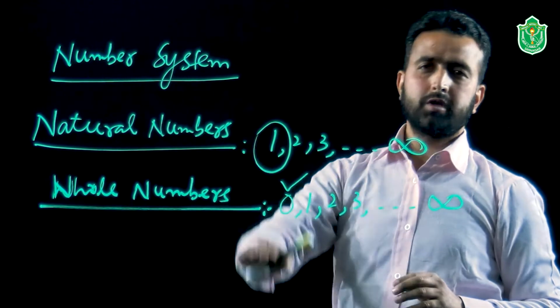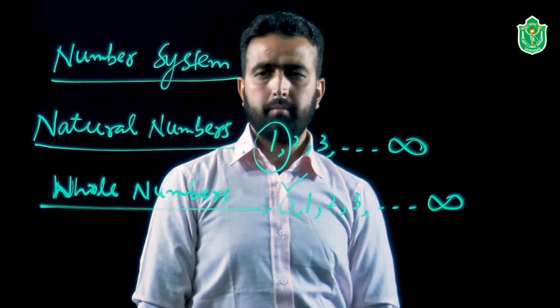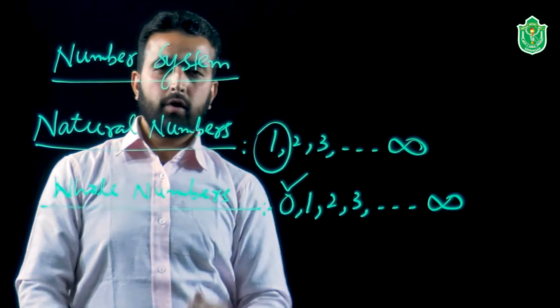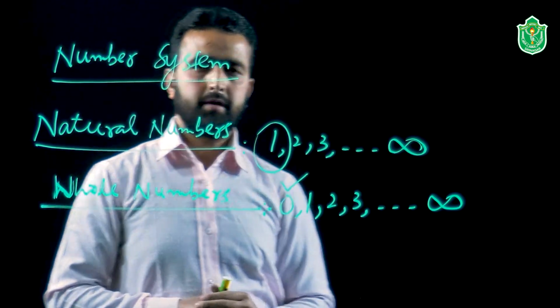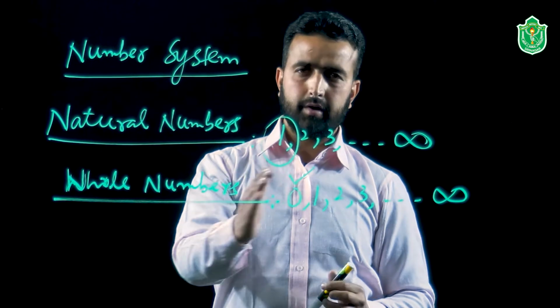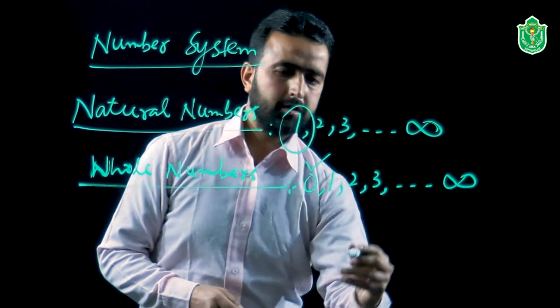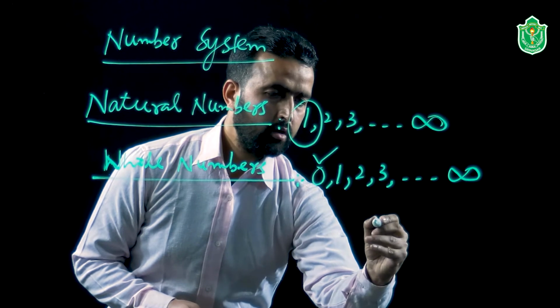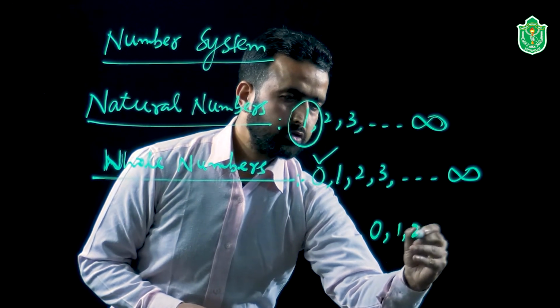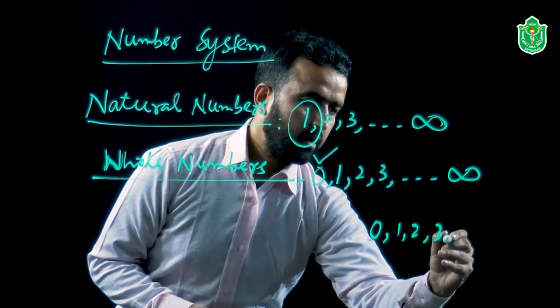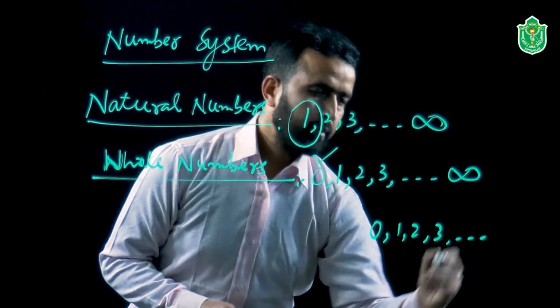So this is the concept of natural and the whole numbers. Now, if we would like to extend this concept of the numbers further, let us take these whole numbers again. You can see 0, 1, 2, 3, and so on.